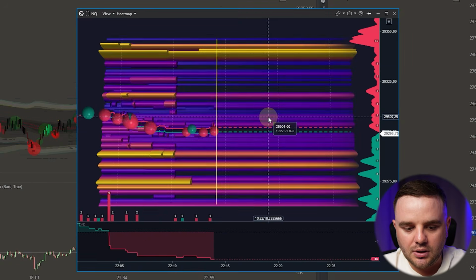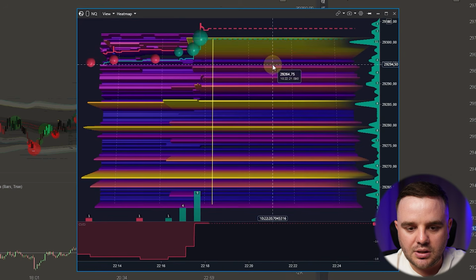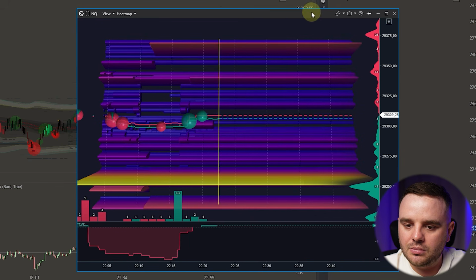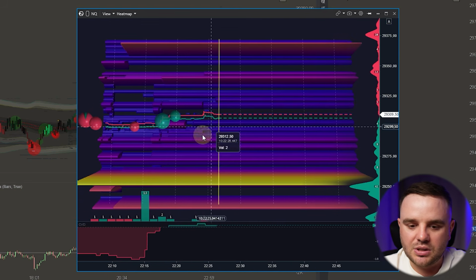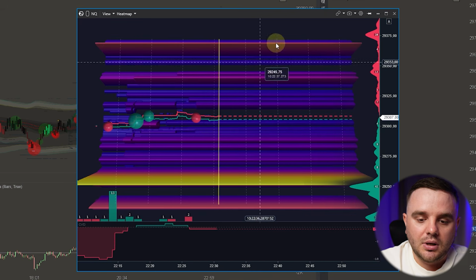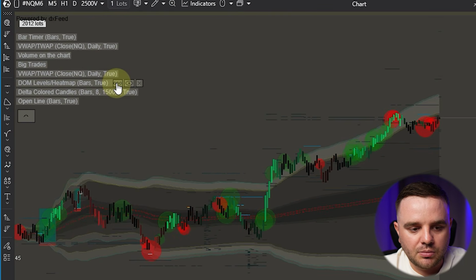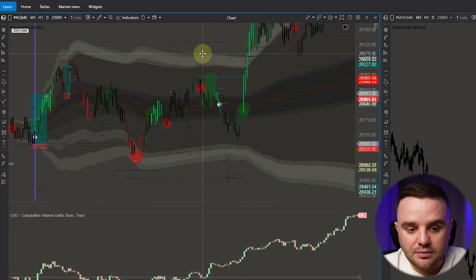In what cases is my advice to use this Heatmap? It's really good when you do mega scalping, because I personally don't like such a Heatmap because it takes too much computer capacity and I honestly don't need it. I use this indicator, this one, it is a DOM level and Heatmap. Why do I use it? Because for me it's enough.